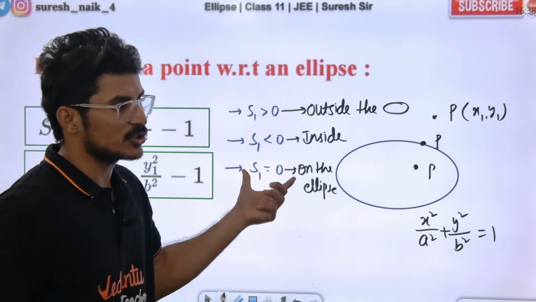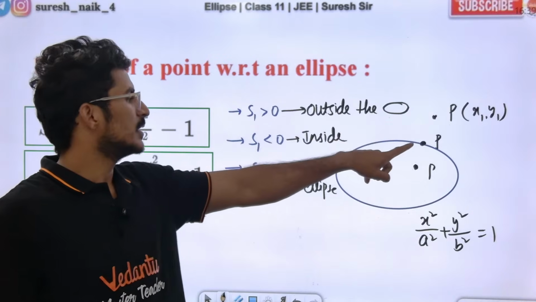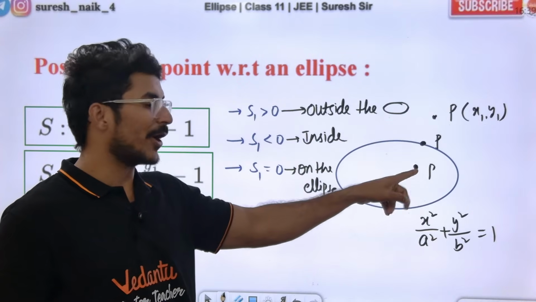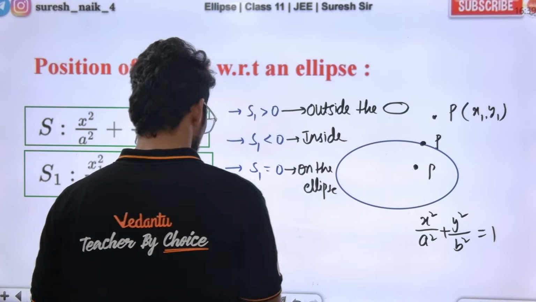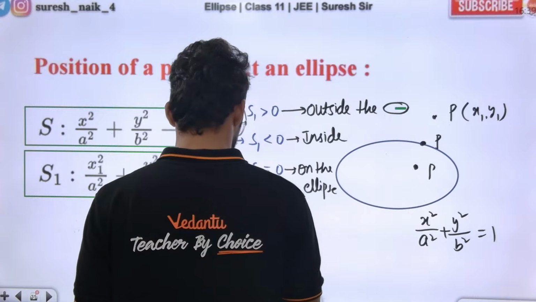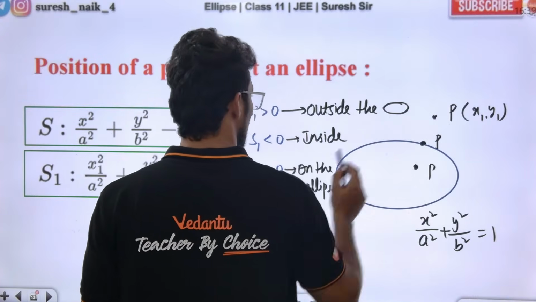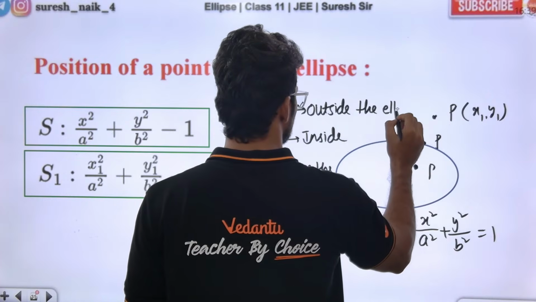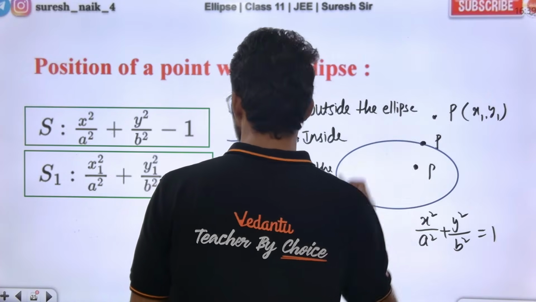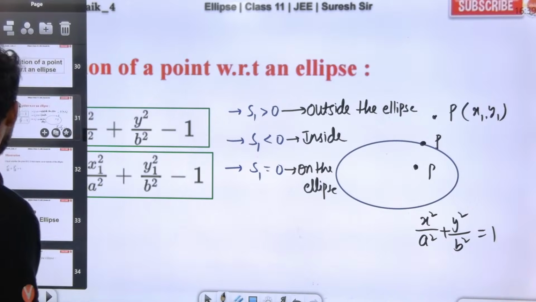So if S1 is equal to 0, the point will be lying on the ellipse. If S1 is less than 0, the point will be inside the ellipse, and if greater than 0, the point will be outside the ellipse. Hope everybody is clear with this point. Right? It is a small concept.